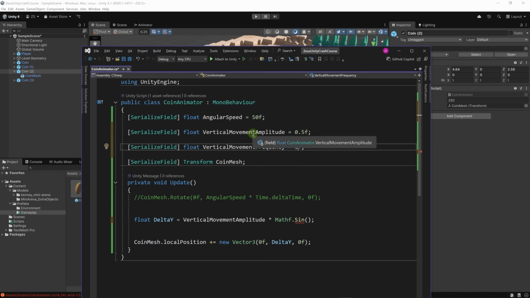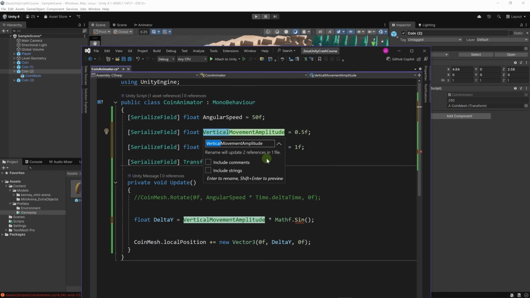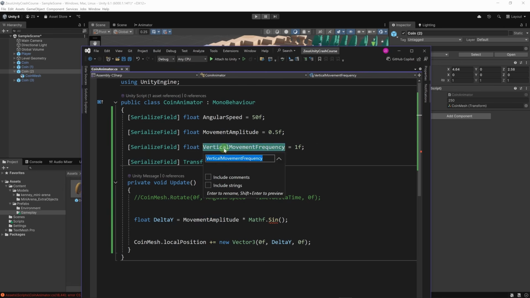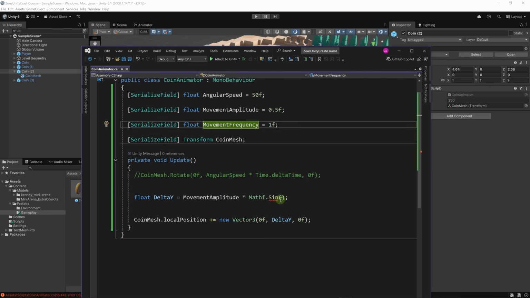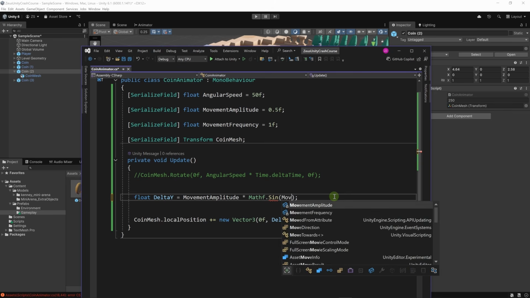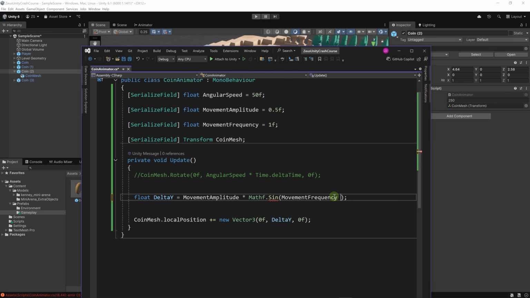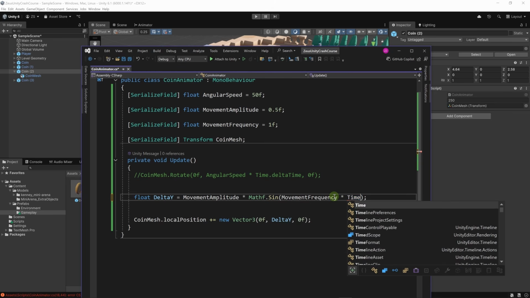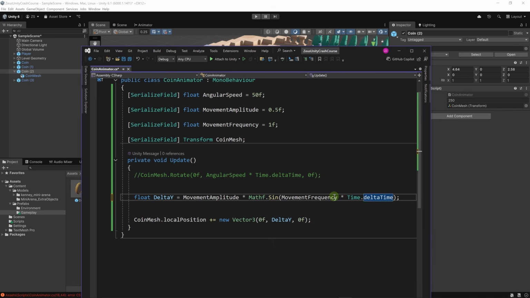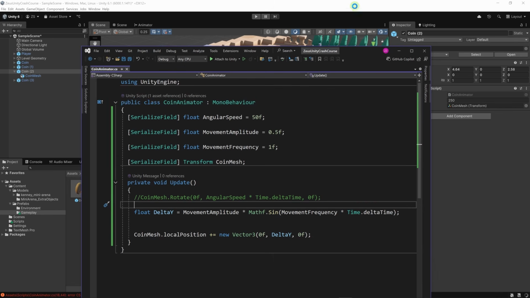And you know what? These are too long. Why don't we just call it movement amplitude and movement frequency? Okay, movement amplitude multiplied by Mathf.Sin, and we're going to use movement frequency multiplied by delta time. Whenever I say delta time, I mean Time.deltaTime. Let's test these values.